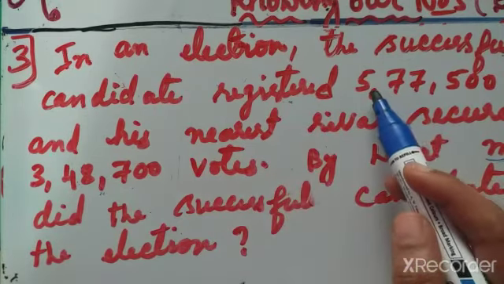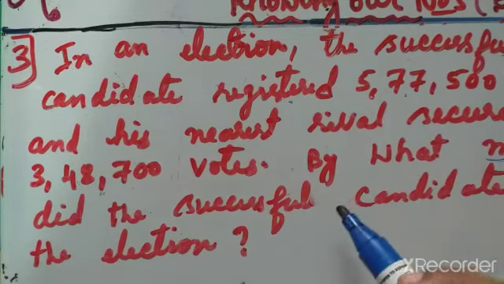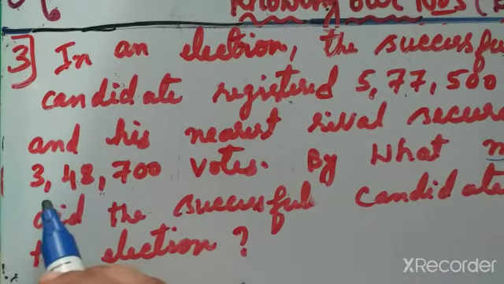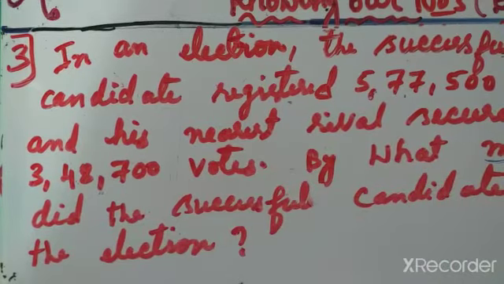He secured 5,77,500 votes. Then his nearest rival means his next nearest competitor, who secured 3,48,700 votes. By what margin means we have to find the difference. How much more vote the successful candidate registered, that we have to find here. By what margin did the successful candidate win the election?